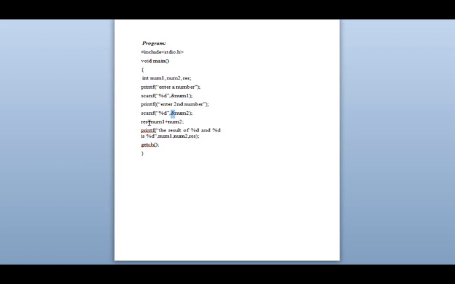Okay. Then result. Here we are processing: result is equal to num1 plus num2. Here it will add and whatever the answer is will be stored in result. If I want to see that result, use printf.